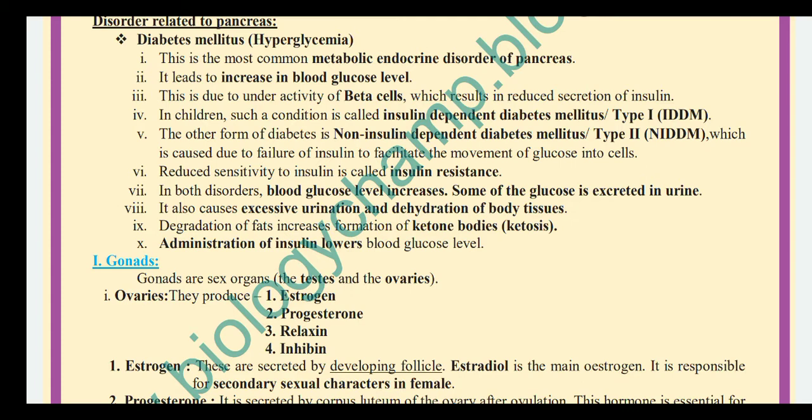In children, such a condition is called insulin dependent diabetes mellitus, that is type 1. The other form is non-insulin dependent diabetes mellitus, that is type 2, which is caused due to the failure of insulin to facilitate the movement of glucose into cells. That means cells are unable to absorb glucose molecules, even though glucose is present in the blood. So reduced sensitivity to insulin is called insulin resistance. In both disorders, blood glucose level increases.